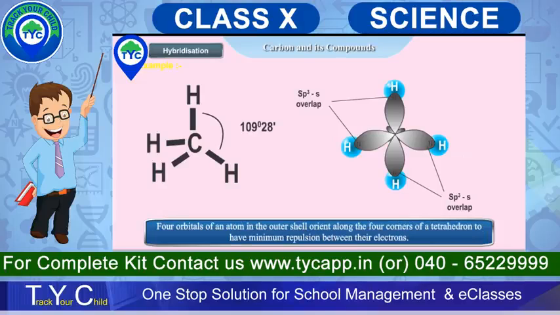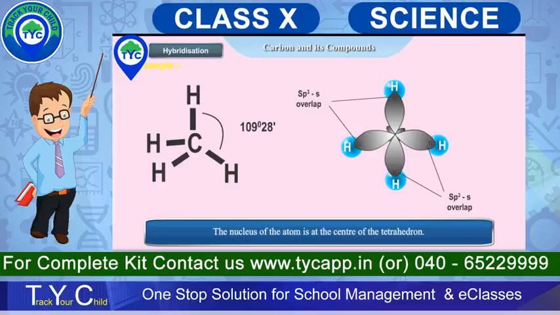The 4 orbitals of an atom in the outer shell orient along the 4 corners of a tetrahedron to have minimum repulsion between their electrons. The nucleus of the atom is at the center of the tetrahedron. This leads to the formation of 4 sp3-s sigma bonds between the carbon atom and 4 hydrogen atoms. All these bonds are of equal energy.